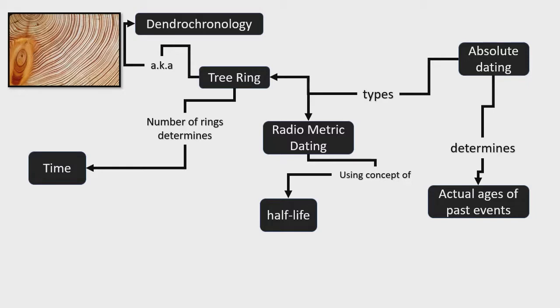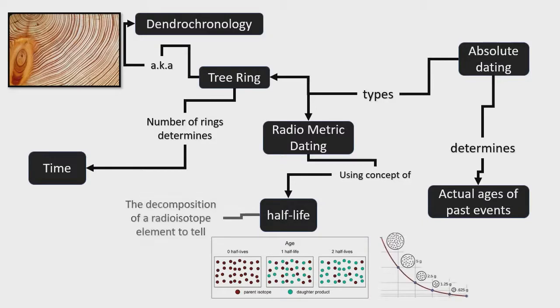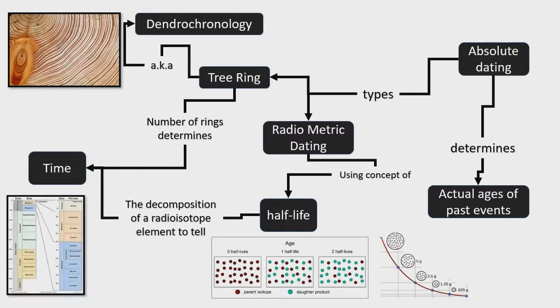For example, a fossil can be extracted and processed in a laboratory to determine the amount of the radioisotope that has decomposed into the environment, and that will help estimate the particular time that fossil was still alive, and determine the age of the specimen. So that is the absolute dating.